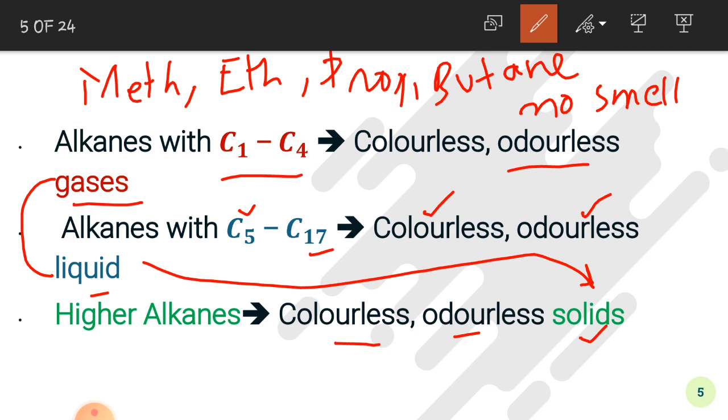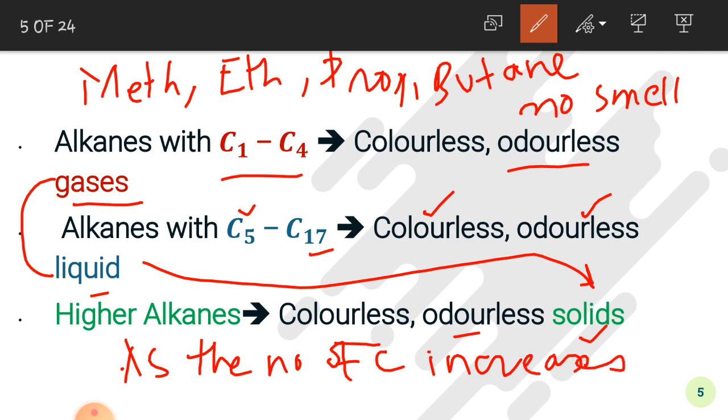Now another property that I will share here with this pattern is that as the number of carbon atoms increases, boiling point also increases.